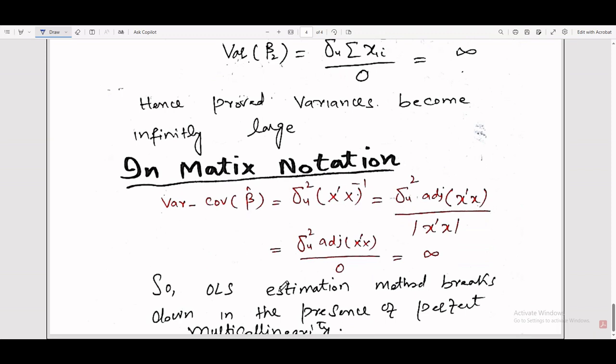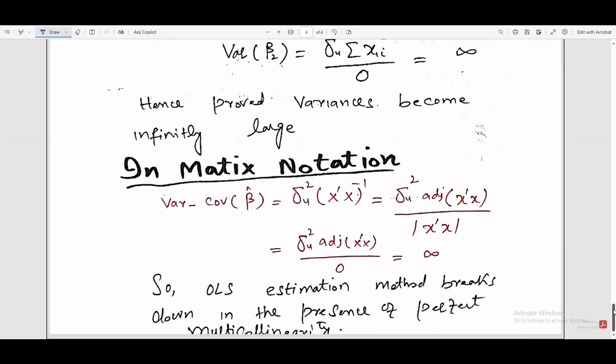Now we look at it in matrix notation. The variance covariance is sigma square (x prime x) inverse, and we write (x prime x) inverse as adjoint of x prime x over the determinant of x prime x, and this determinant is equal to 0, so the result is infinite. So the OLS estimation method breaks down in the presence of perfect multicollinearity.